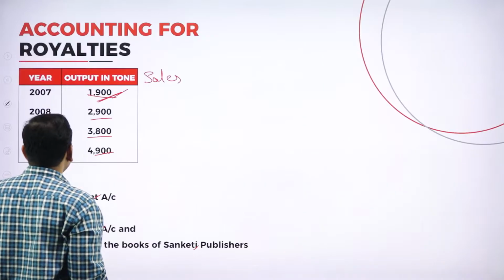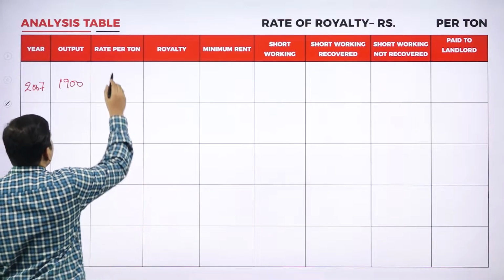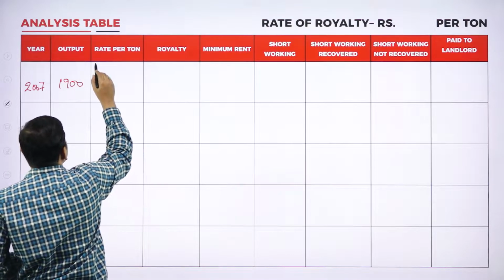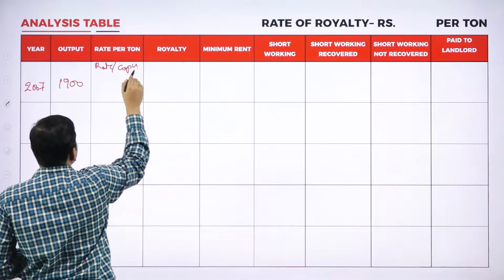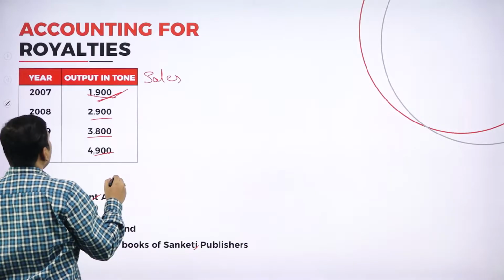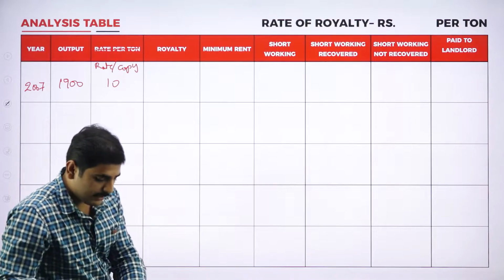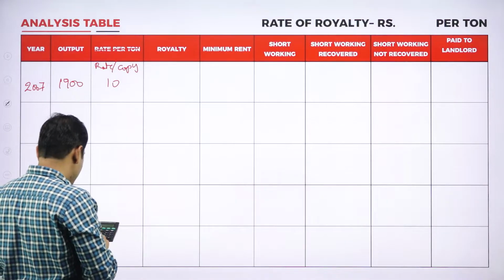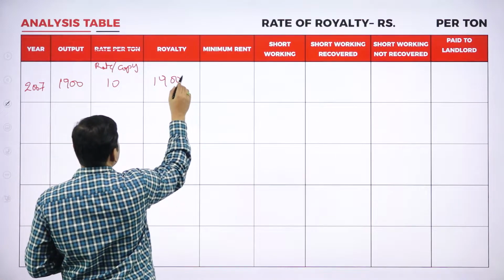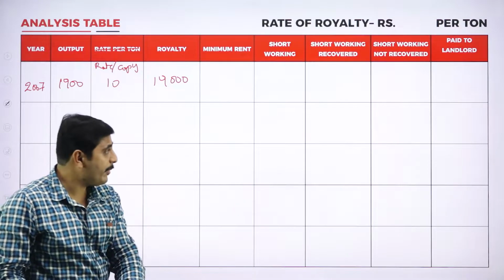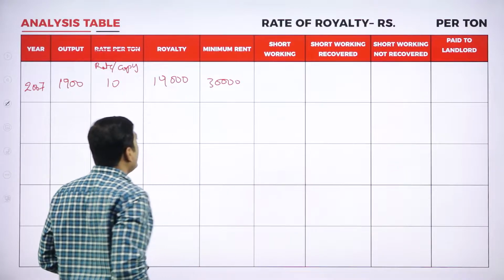Rate per copy sold is 10 rupees. So if you calculate 1900 into 10, you get 19,000 royalty. What is the minimum rent here? It is 30,000 rupees minimum rent. For every year you have to pay 30,000.